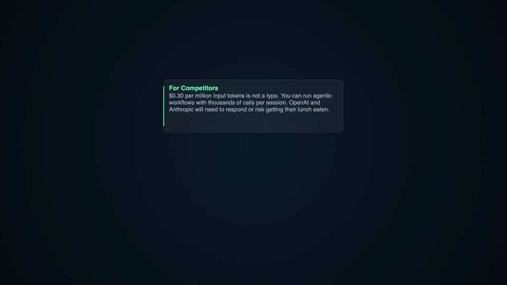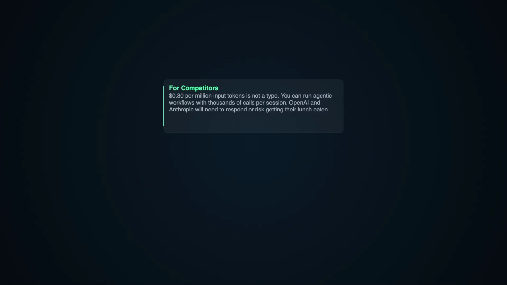For competitors, the price is a direct attack. 0.30 per million input tokens is not a typo. At that rate, you can run agentic workflows that make thousands of model calls per session without your finance team having an existential crisis. OpenAI and Anthropic are going to need to respond or risk getting their lunch eaten by a model that costs pocket change per million tokens.